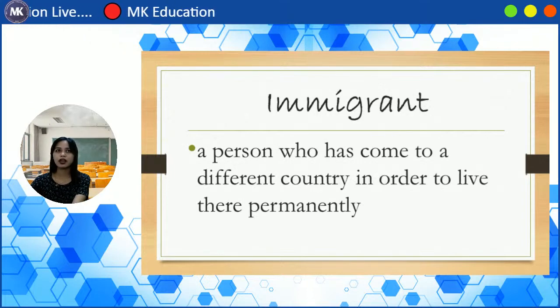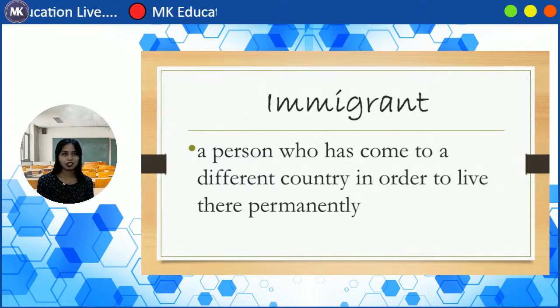The next word we have here is immigrant. When we say immigrant, this is a person who has come to a different country in order to live there permanently. For example, they will go to another place and settle in that country, because maybe they don't like their previous country. Maybe the environment is good there, and of course their loved ones are also there, so that is why some people go to another country to live there permanently.